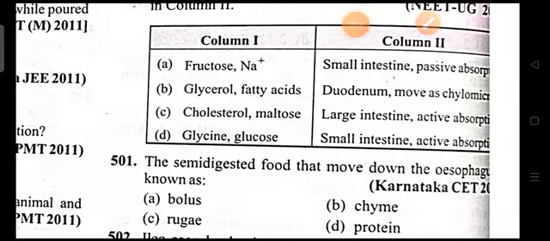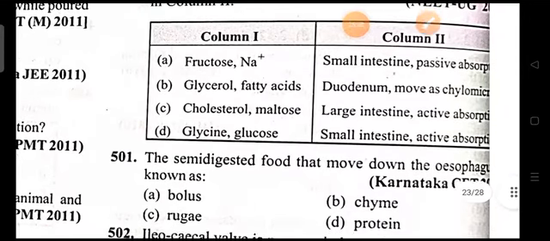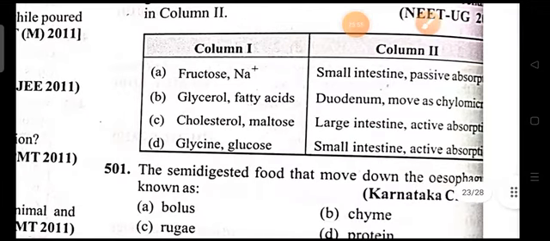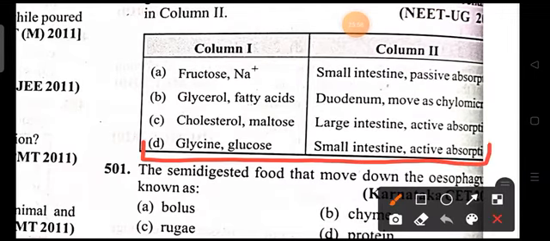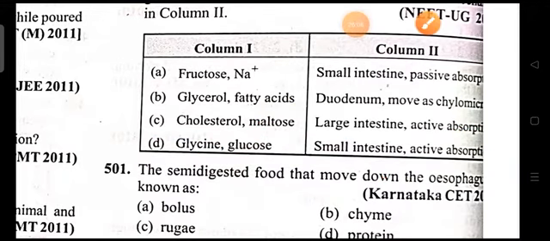So here we need to match and find which is obviously right. Fructose, we have discussed, is facilitated transport and sodium passive. Glycerol and fatty acids look to be wrong, except glycine and glucose, where glycine is absorbed in the small intestine and glucose is actively absorbed. So this D option is the right option.